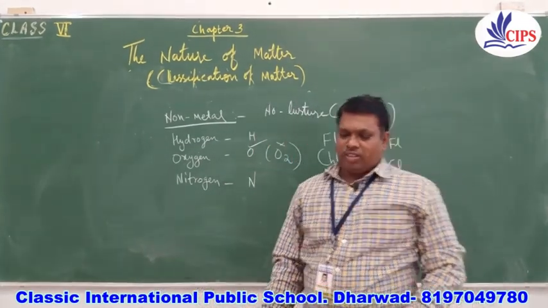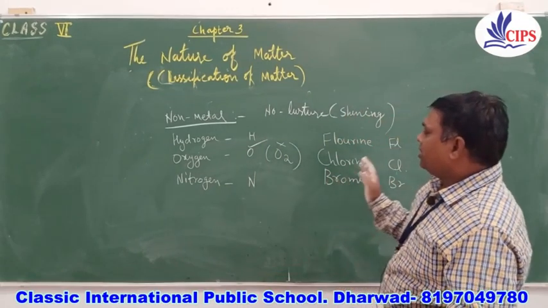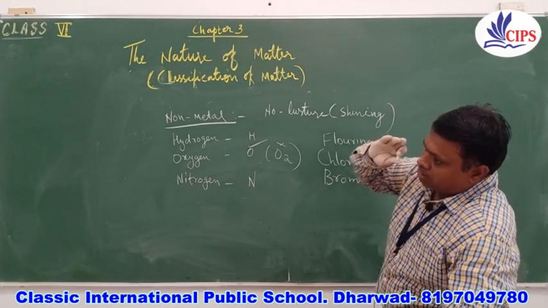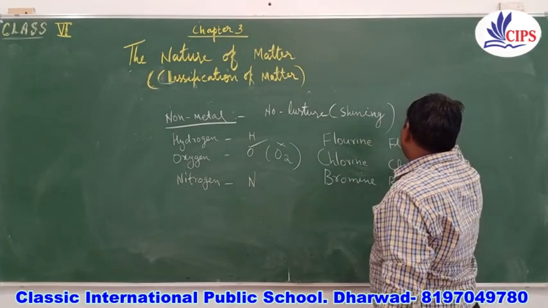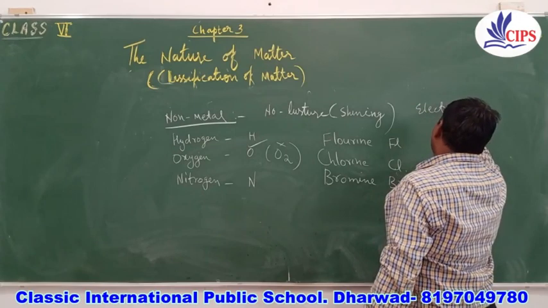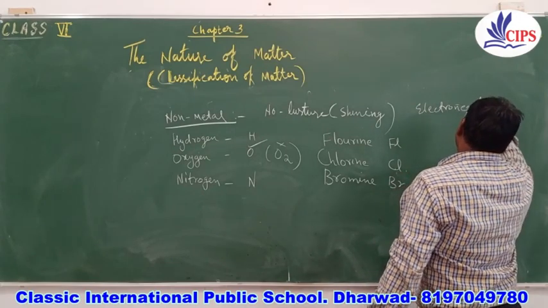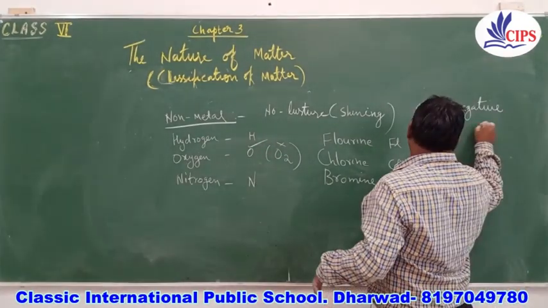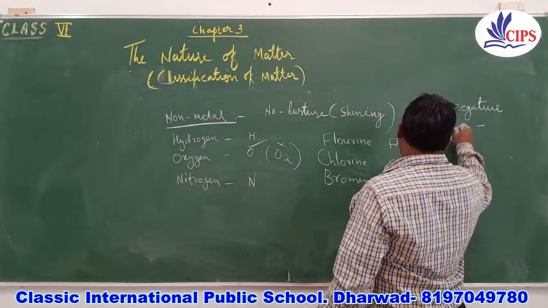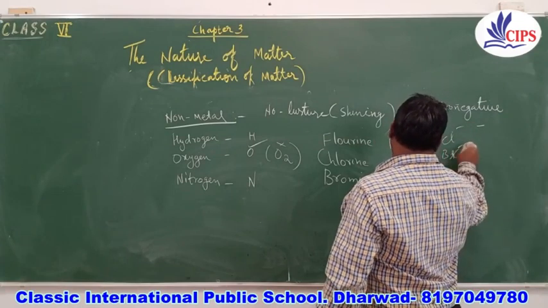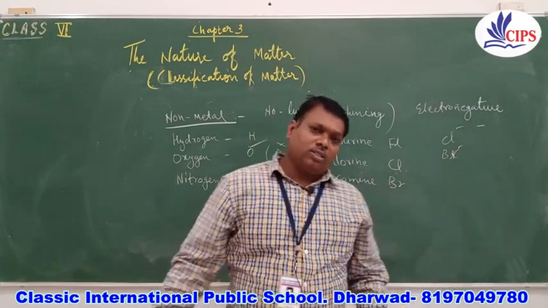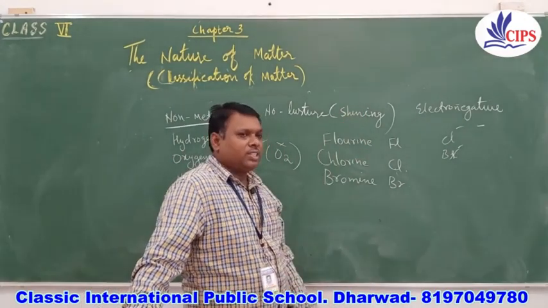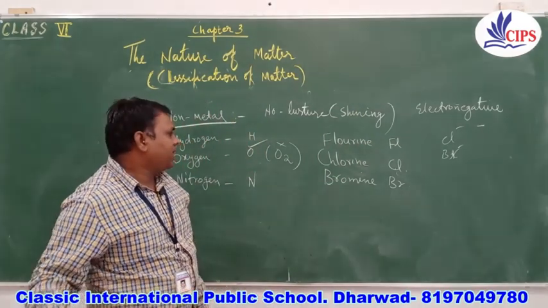If we are talking about the non-metals, we have to study their properties. The first property is that they are electronegative. What is the meaning of this? They will take an electron from other species and because of that they will get a negative charge. So we write Cl minus, Br minus like this, because they are electronegative.